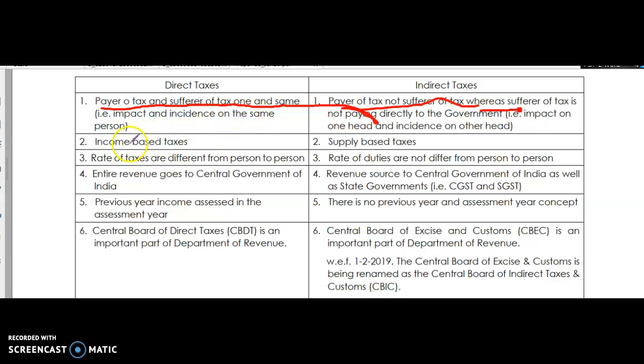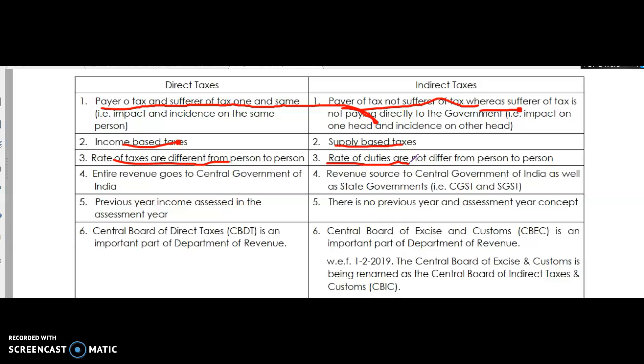Direct tax is an income-based tax. GST is a supply-based tax. Rates of tax will be different for different persons. Say I am getting 10 lakhs. My income will go up to the 2 lakh basic exemption limit, 2 to 5 at 5%, 5 to 10 lakhs, like that it will go, beyond 10 lakhs 20%. So it will be an income-based tax. GST is a supply-based tax. So every person will have the same rate of taxes levied, whereas rates of taxes will differ between persons in direct taxes.